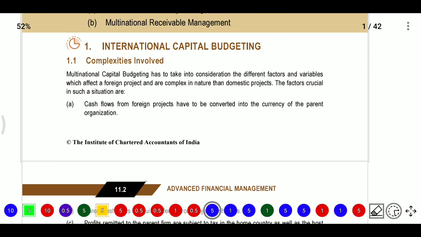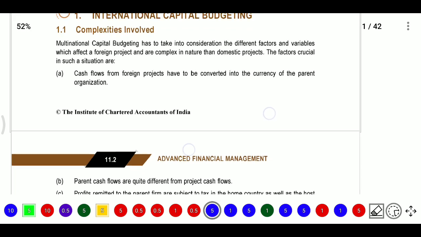First we need to know about international capital budgeting. Here, what complexities are involved, what problems affect foreign investments, and what the projects will be for parent cash flow. For adjusting the cash flows we have different methods. We will discuss these cases here. Firstly, what are the complexities in multinational capital budgeting?